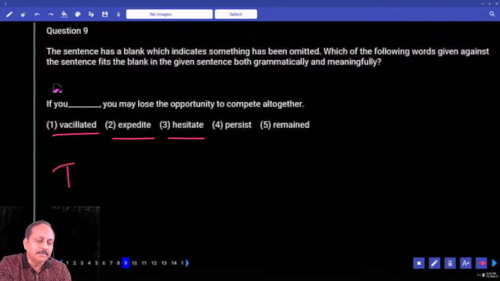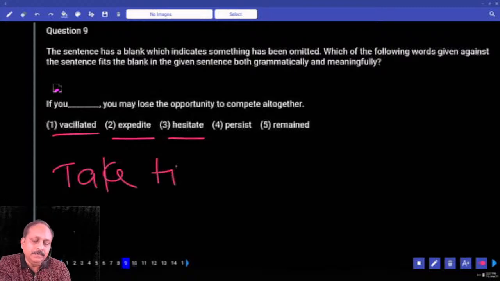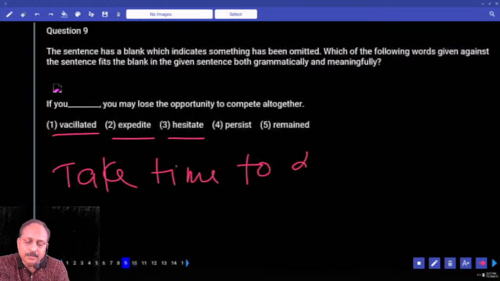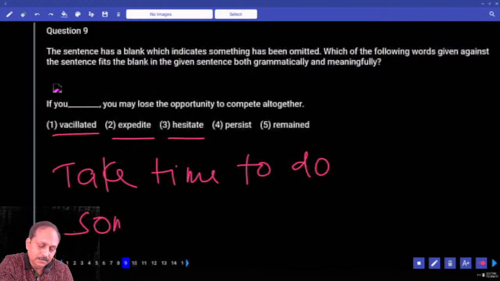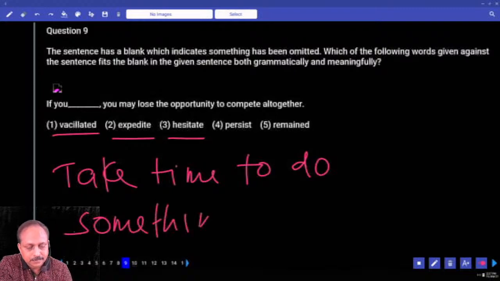Hesitate means take time to do something. Persist. Persist means what? Stick to something or insist on something. Insist, persist, exist for a long time.